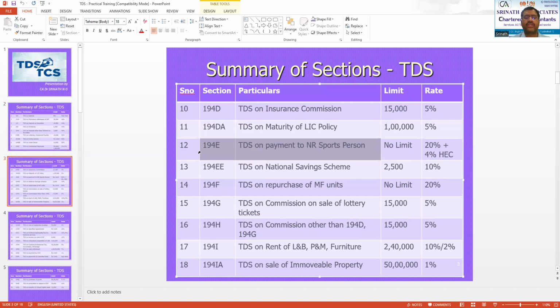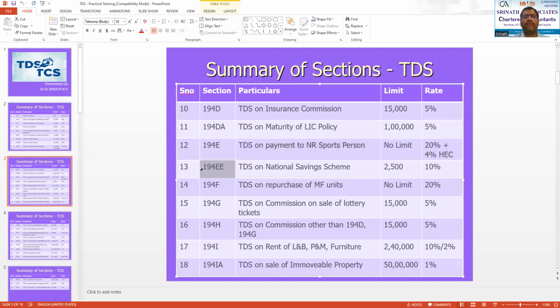So here in this section, all the non-resident sportspersons, like in case of IPL, many foreigners come and play in India. Similarly, many cheer girls, cheer boys, and many music people start performing live performances. All those people who receive payment from India or from a resident in India have to undergo TDS. The payer who is paying them the money will deduct the TDS at the rate of 20% plus 4% of health and education cess, which will come to 20.8%.